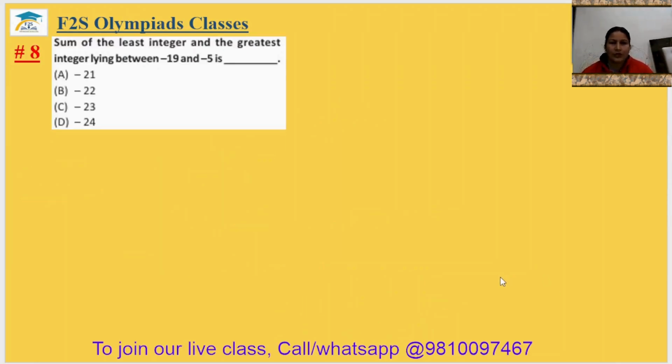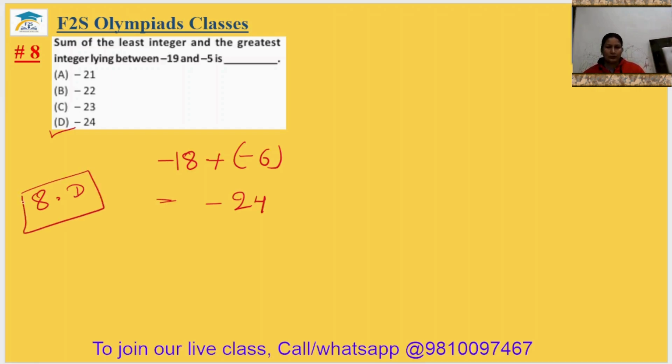Question number 8. Sum of the least integer and the greatest integer between -19 and -5 is. So the least integer will be -18 and the greatest integer in between them will be -6. You can see both are negative numbers, so both will be added. That is 18 plus 6, that is 24. The eighth answer is option D.